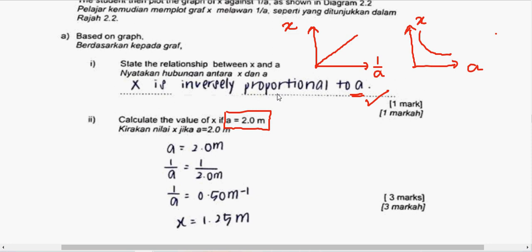Show this and then get your answer. This is the first tip. It's good to have the unit behind. I don't say this is compulsory, but it's good to have the unit, because A is in meter, so 1 over A will be per meter. Then the second mark will be from the graph.